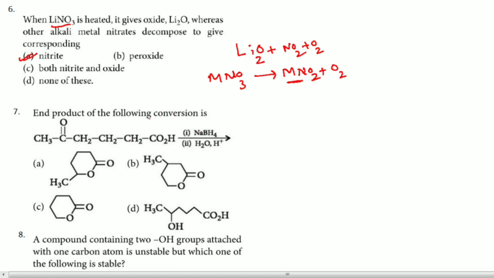Seventh, end product of the following conversion is, so this is the reagent given and these are the products given, right? So now what happens, first you can see this is the NaBH4 reagent. NaBH4 will reduce only this one, remember, only reduce C=O to CH-OH, right?